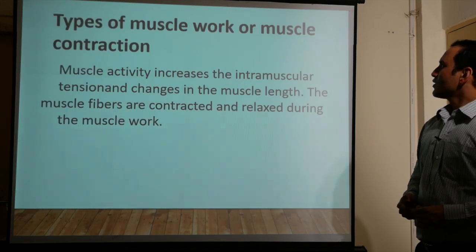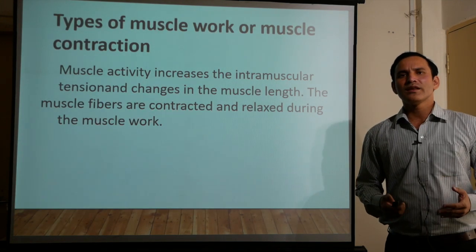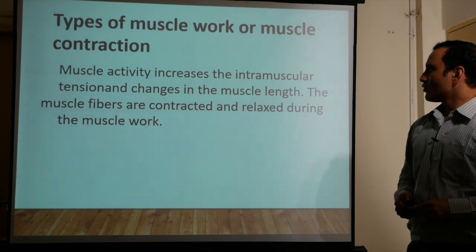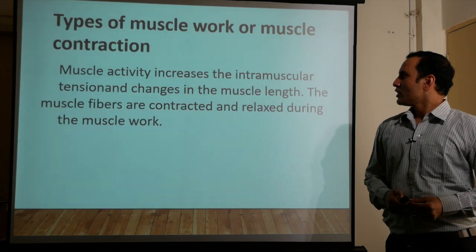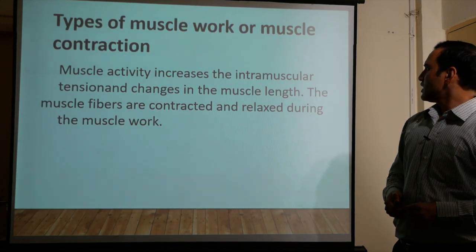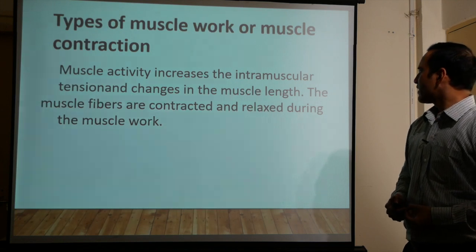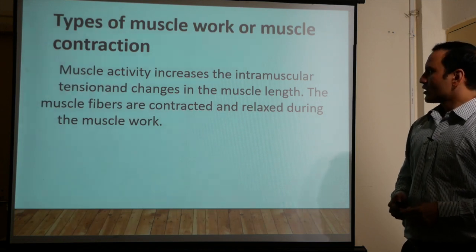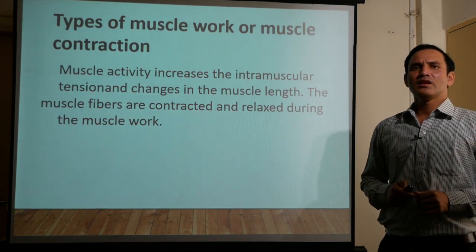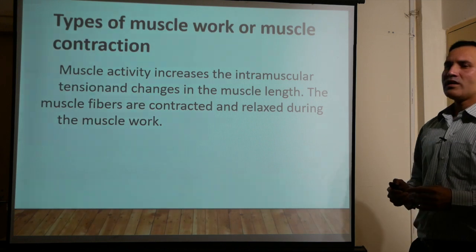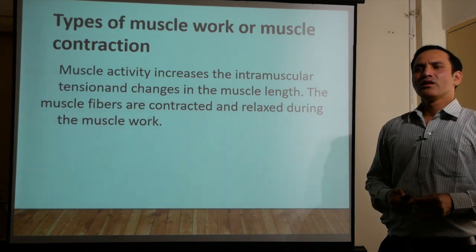So types of muscle work or muscle contraction. Muscle contraction is also known as types of muscle work. So what is it? Muscle activity increases the intramuscular tension and changes the muscle length. The muscle fibers are contracted and relaxed during the muscle work. So what happens in muscle contraction? The intramuscular tension is changed and the muscle is getting contracted and relaxed during the work.